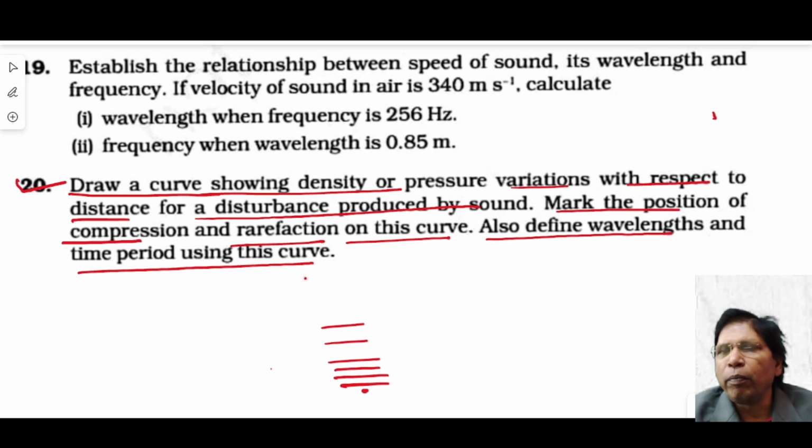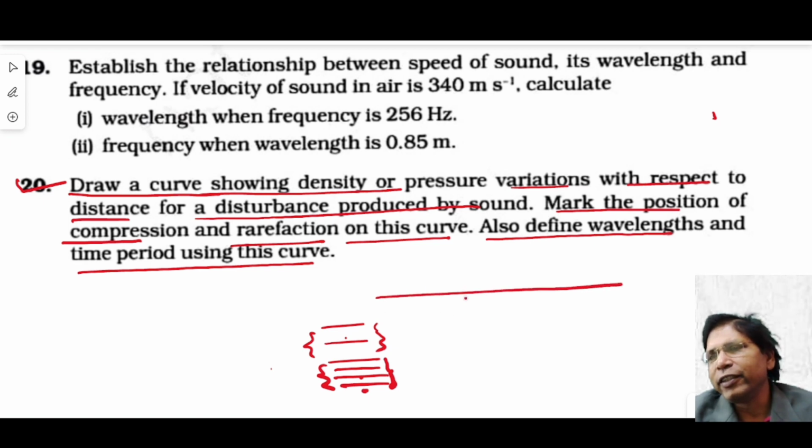So if we draw the graph between compression and rarefaction: during compression the air particles of the medium are closer to each other, and during rarefaction the medium particles are far away from each other. So the density or pressure at the compression is more and at the rarefaction is less. Now if we draw this, look at this. This is the pressure or density. This is the maximum pressure or maximum density, and this is the least pressure or least density. Now the graph looks like this.